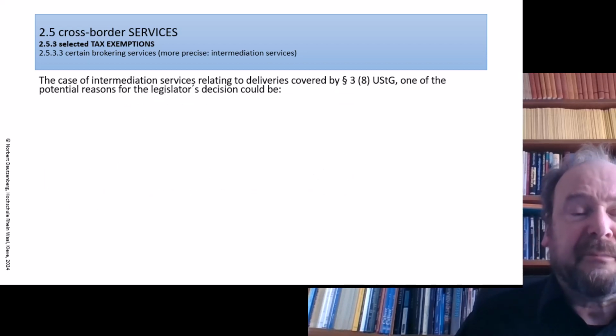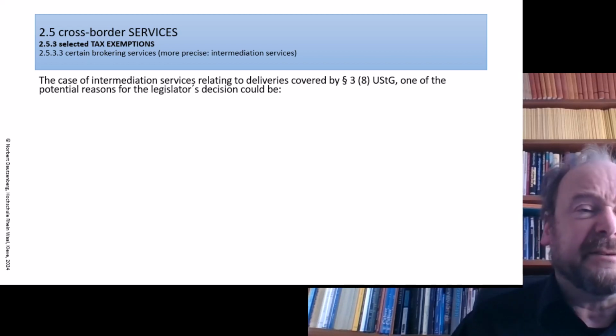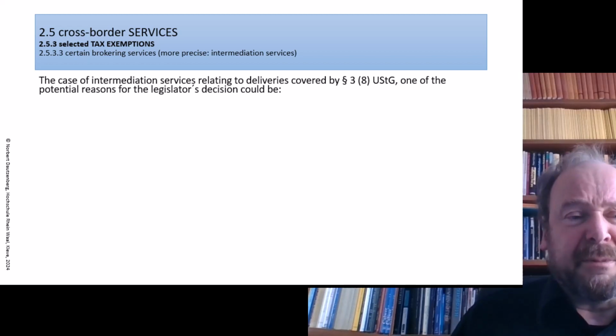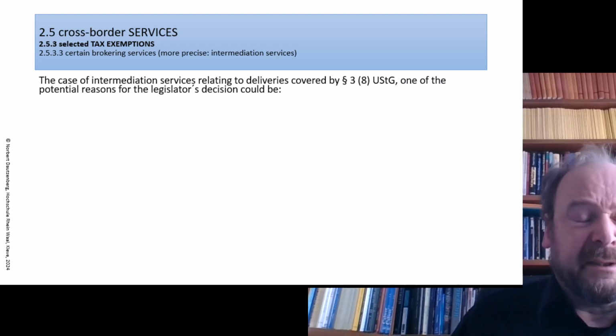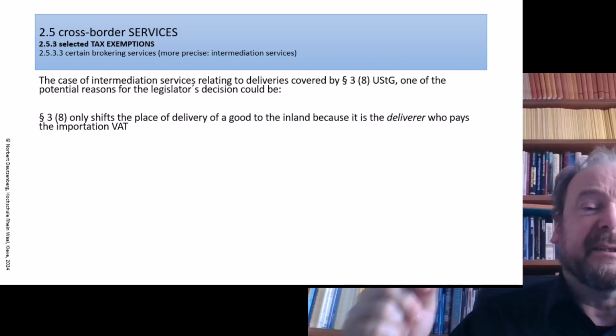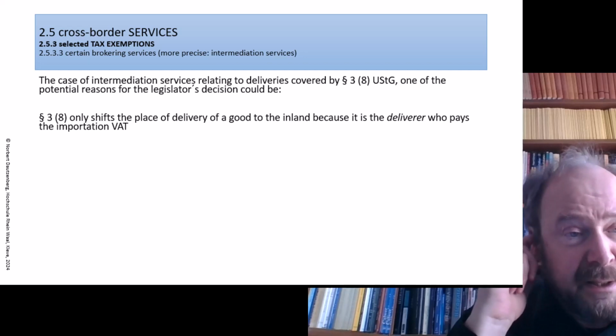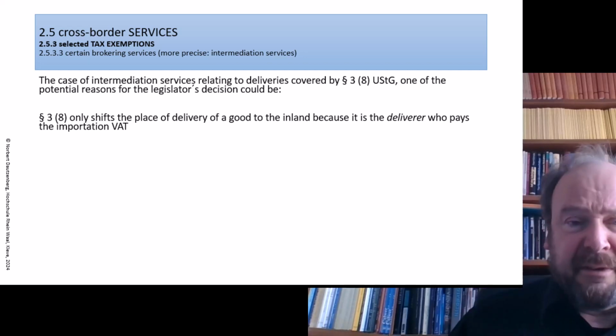Then there is another last entry on the list, that the services of an agent or broker when relating to deliveries covered by 3.8 UStG also are free of tax. And it's difficult to find out the potential reasons for the legislature's decision there. At least for me, I couldn't find them. But what I can do is use my own common sense. 3.8 shifts the place of delivery of a good only to the inland because the deliverer decided to pay the VAT at the border, the importation VAT.